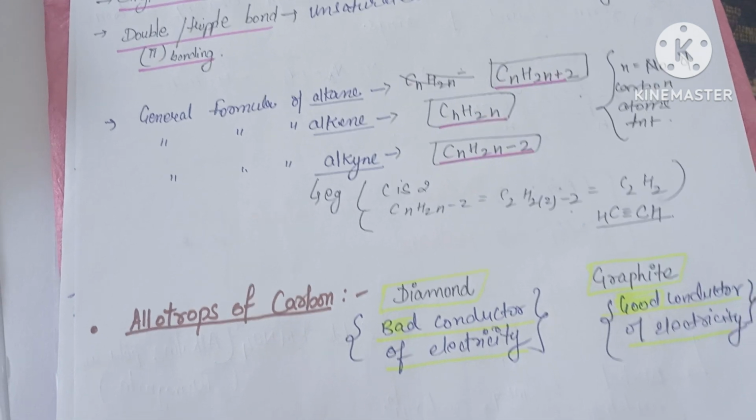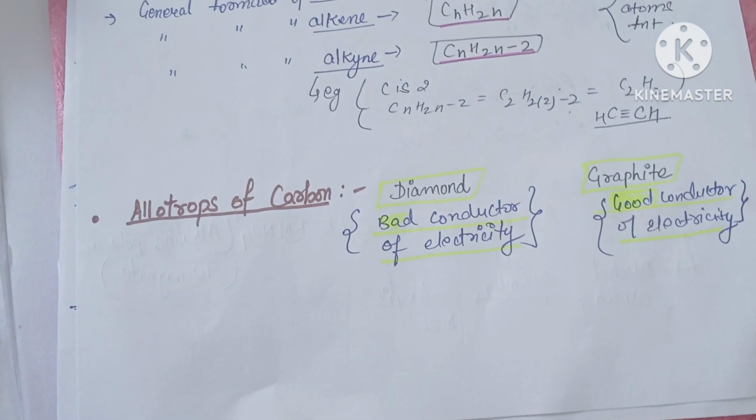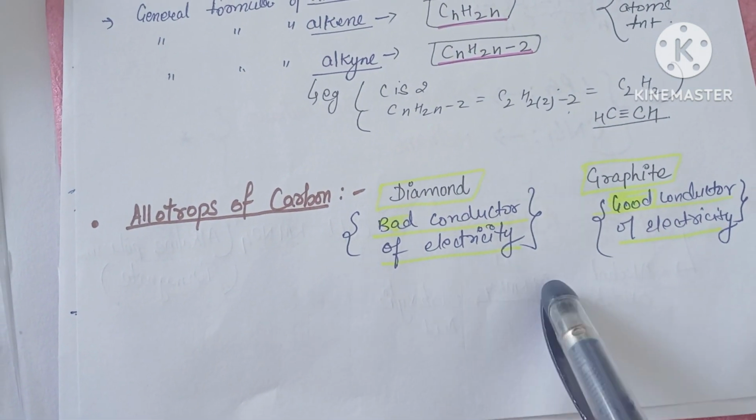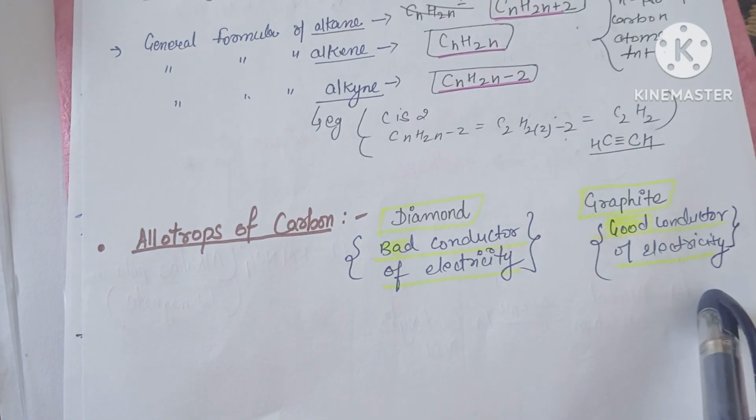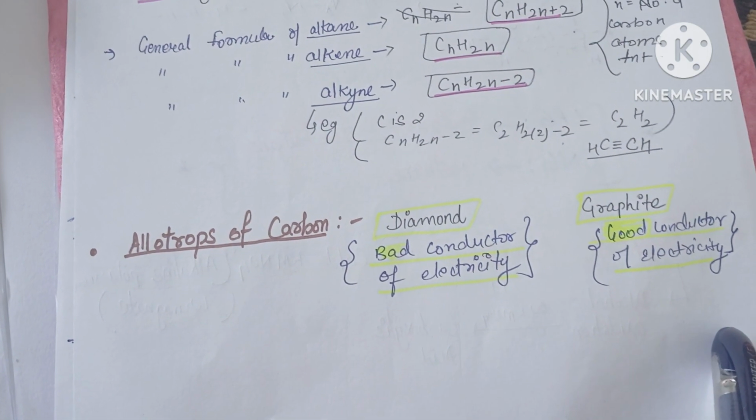What are the allotropes of carbon? The allotropes of carbon are diamond and graphite. Diamond is a very bad conductor of electricity, whereas graphite is a very good conductor of electricity.